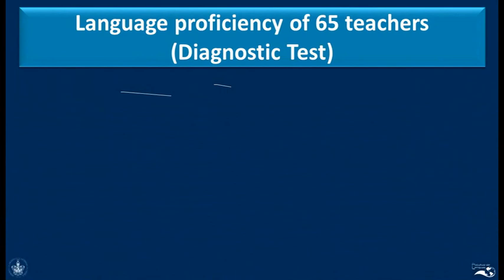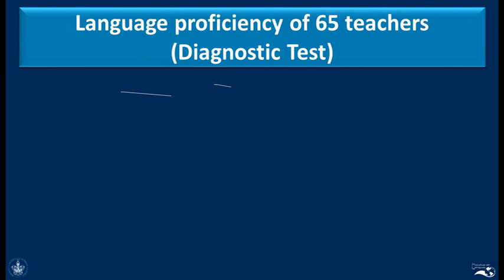So when I became director, I decided that we needed to do something because we needed to improve the level of proficiency, and we needed to carry out this important function that we had at the university as part of the internationalization platform. I decided to administer a language proficiency test to 65 teachers. And these are the results that we found.